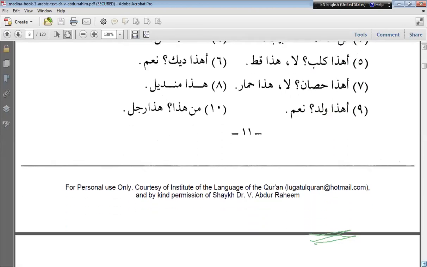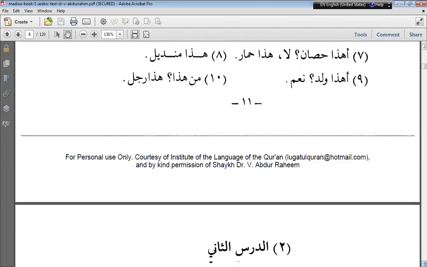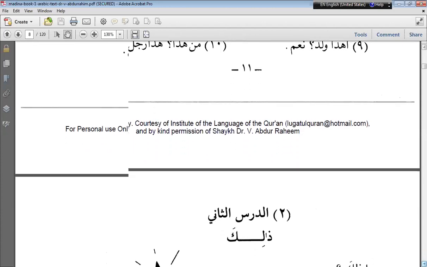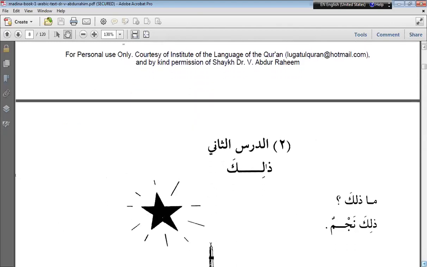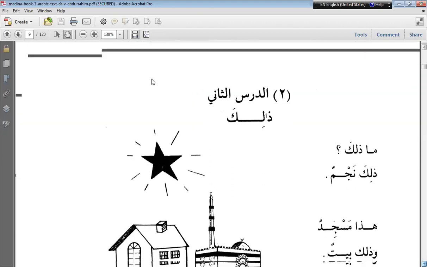There are 2 things we have to learn in that lesson. That is zalika and wow. Wow is used as conjunction. Conjunction in English we use as and. Correct?